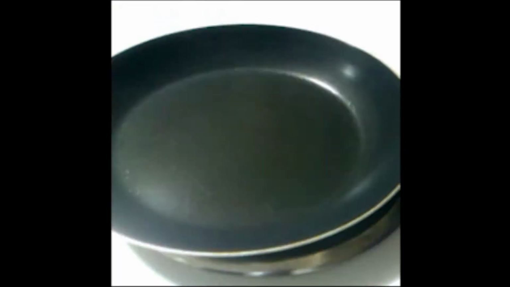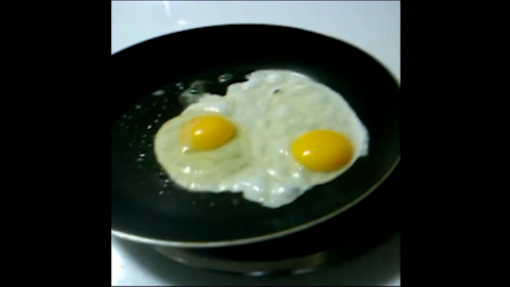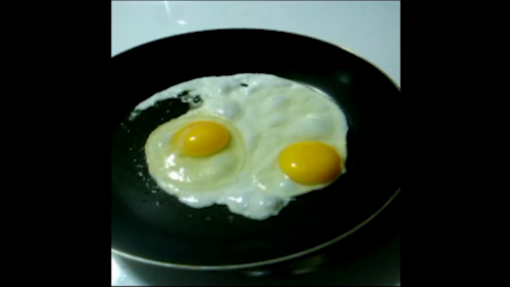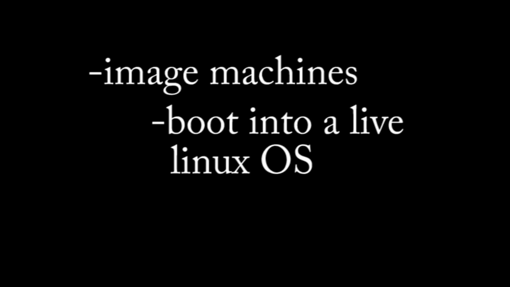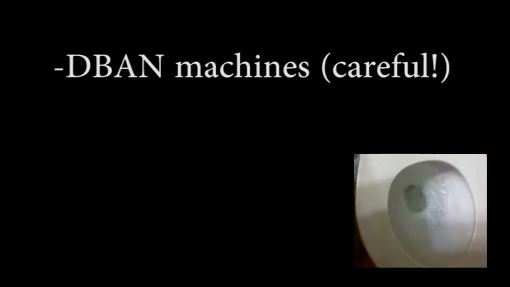Hello friends, today we're going to be setting up and using a fog server. I'm going to be moving at a relatively fast pace because YouTube provides pause and timeline controls. After we're done, we will be able to image machines, boot into a live Linux OS, reset passwords on local Windows accounts, deban machines, and do non-destructive partition editing, all simultaneously for as many machines as our network can handle.